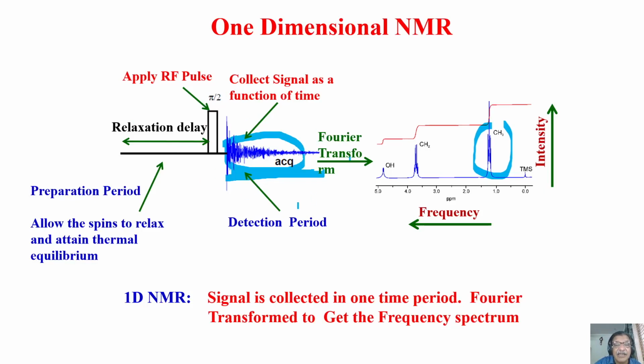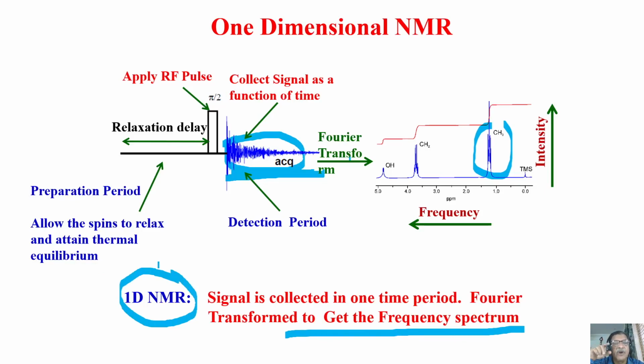This is a real time domain signal. We are collecting the signal and doing the Fourier transformation. This is where we are getting the real signal from the sample. The signal is collected in one time period here, we do a single Fourier transformation and get a frequency spectrum. That is why it is called one-dimensional NMR, 1D NMR. You understand? What is the dimensionality? Dimensionality refers to the time domain. How many time domain periods are there? You are collecting signal in one time domain. If I collect two time domains, it is two dimensions. If I collect signal in three dimensions, we'll see that later.